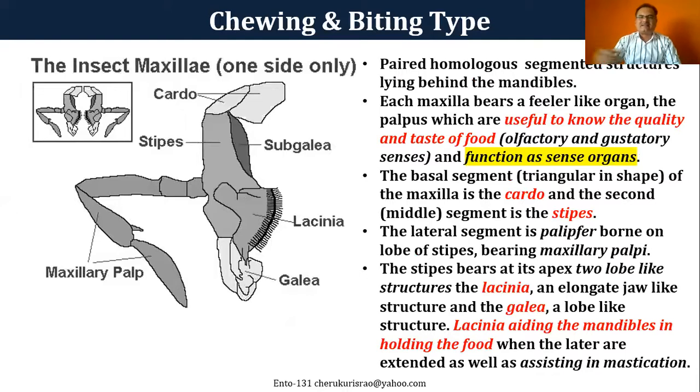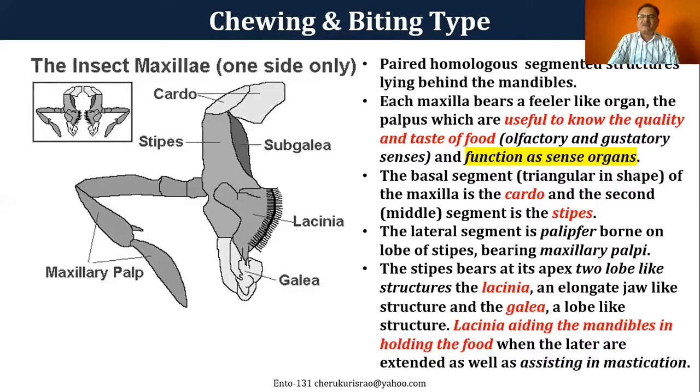Then maxillae, extremely important, another pair of jaws, basically useful for testing the taste of the food, and it has an umpteen number of sense organs. The maxillae is again two segmented, like cardo and stipes. Cardo is the first segment, which sits inside the mouth and is also covered by the upper lip. Stipes again has different kinds of structures, lacinia and galea, and also palp. Palp is extremely important.